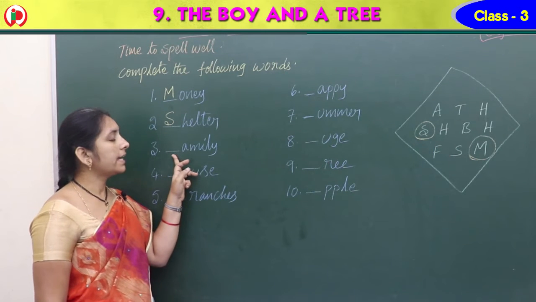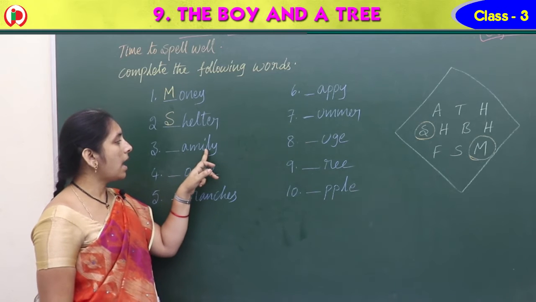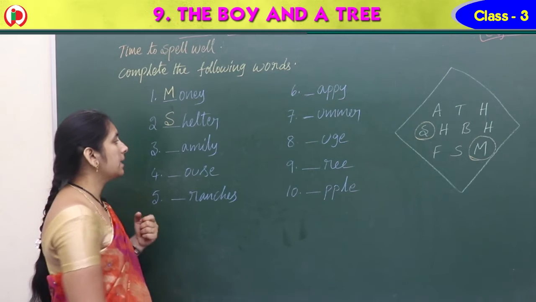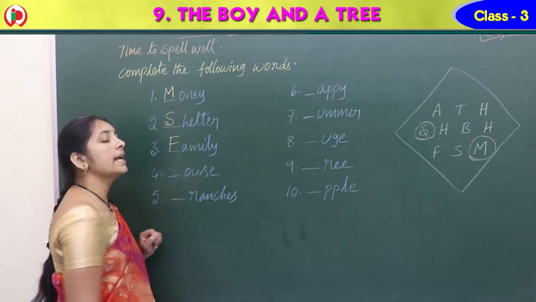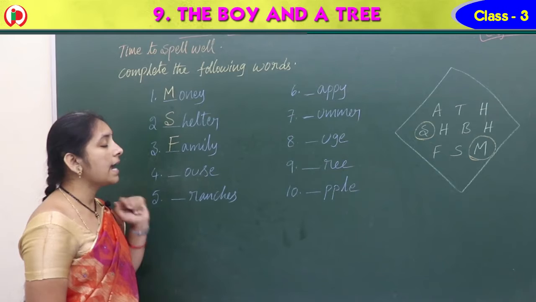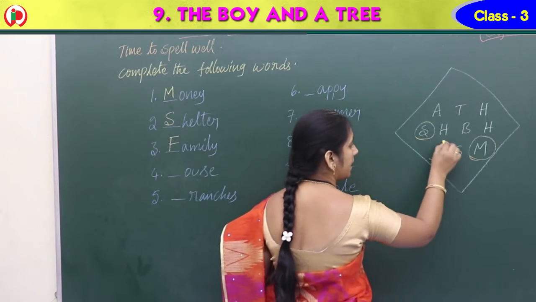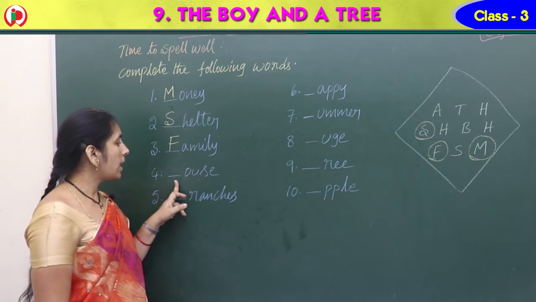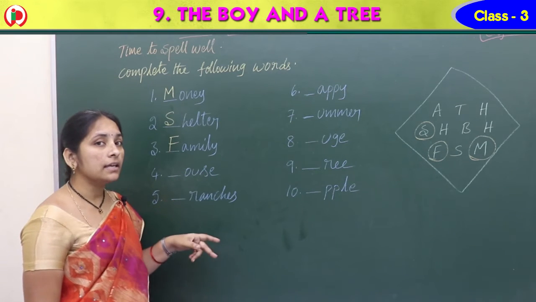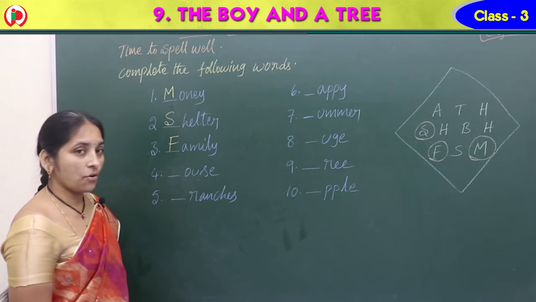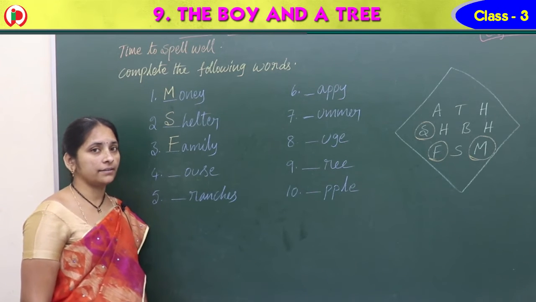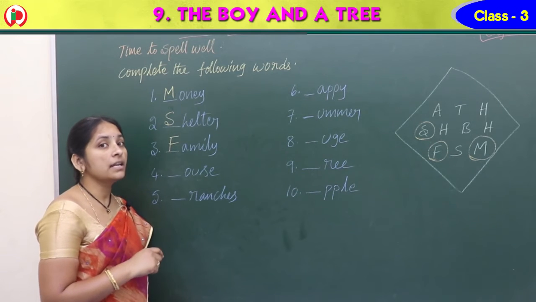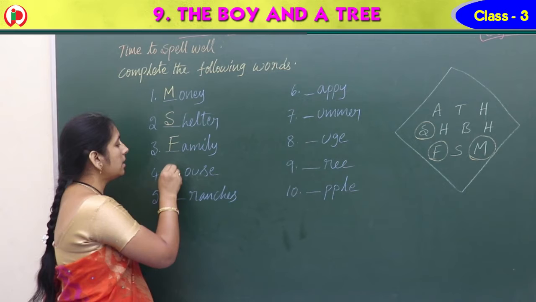Now see the next one. Dash A-M-I-L-Y. Yes, what is this? Family. F-A-M-I-L-Y, family. Yes, here F, round it. Next one, dash O-U-S-E. What is this? Mouse. Do we have mouse in this lesson? Of course, mouse is correct, but do we have it in this lesson? No. What do we have in this lesson? House, right? So the answer is house.